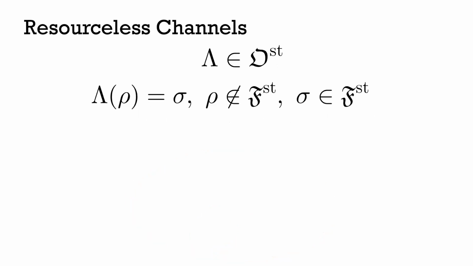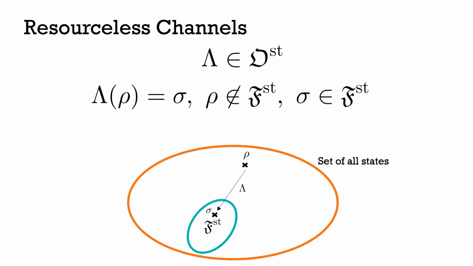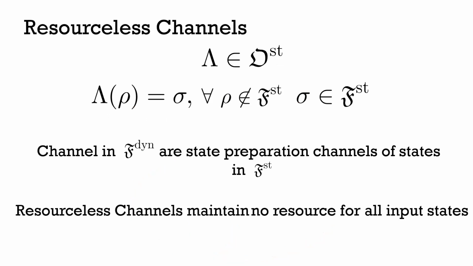Okay, so what does it mean to be resourceless? If we input some resourceful state, then we're always getting out some resourceless state. So we're always mapping to be inside this free set. And we say if this is true for every state in the state space, so regardless of how resourceful the state we're putting in, we're always getting out a state that is resourceless, then we say that we have a resourceless channel. What these resourceless channels are, are state preparation channels of the channels in our underlying static resource theory. So regardless of what state you put in, you're always getting a resourceless state out.